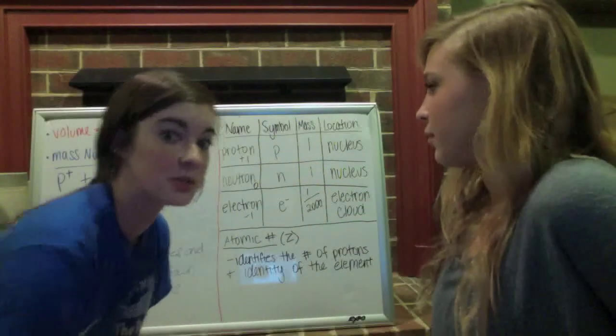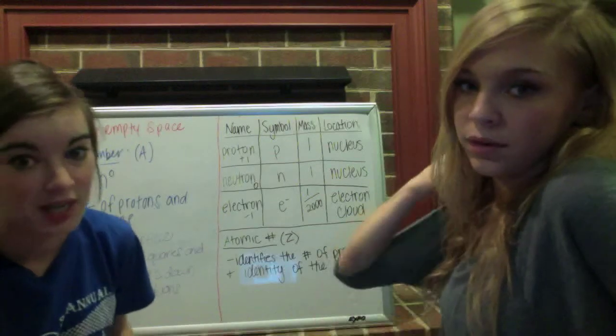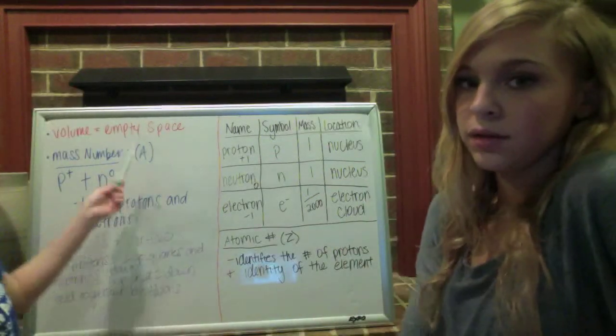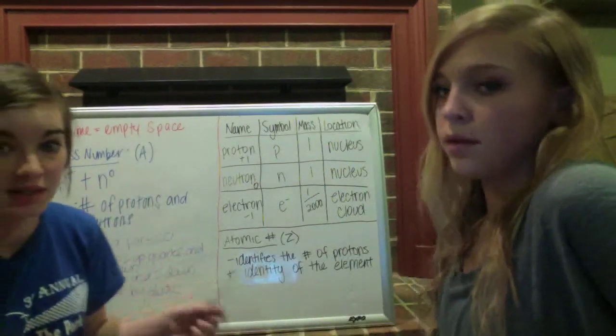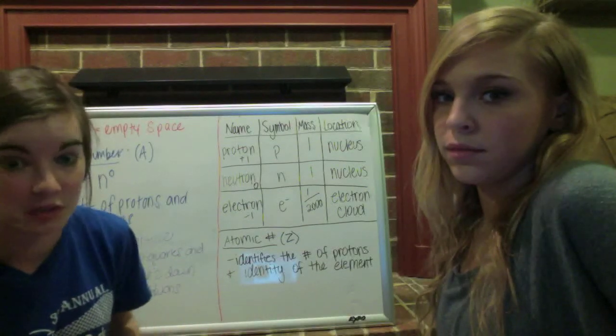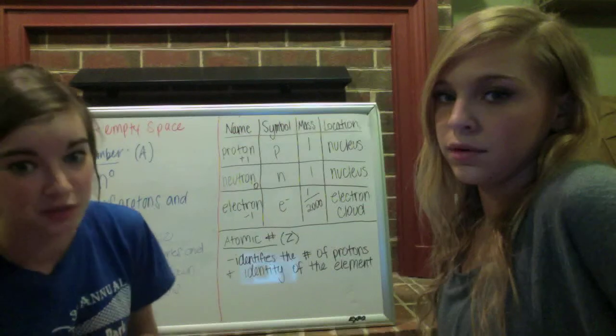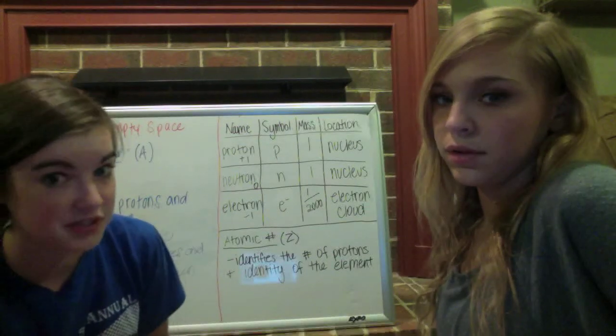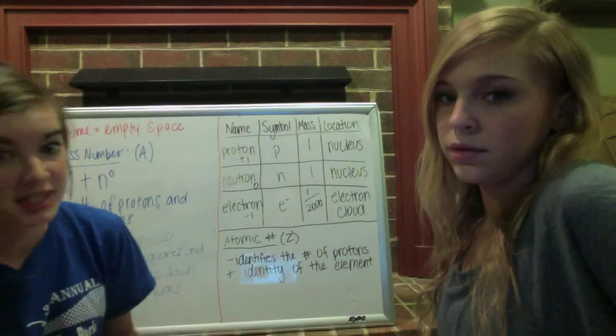Now we're going to move on to the atomic scale. And about the atomic scale, most of the volume is empty space in the atom, and most of the mass of the atom is in the nucleus, which is the protons and the neutrons. And the electrons are just found outside of the nucleus in the electron cloud.